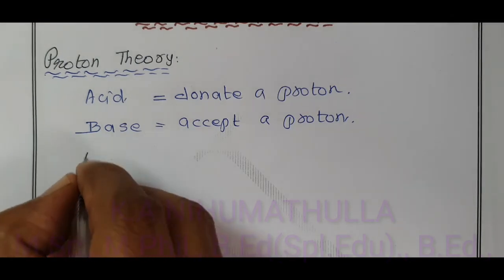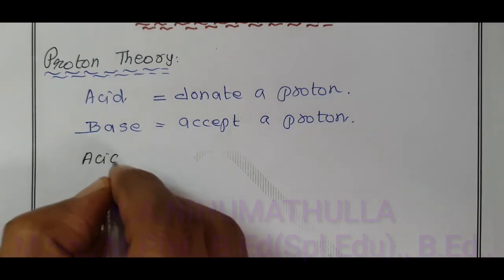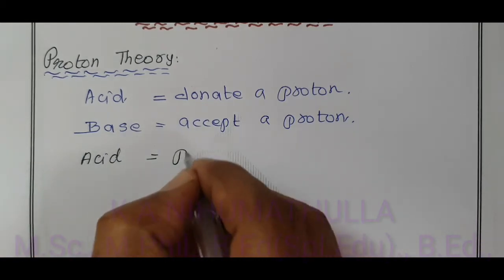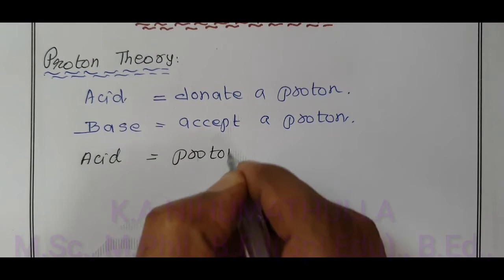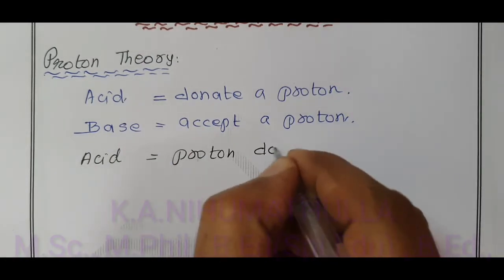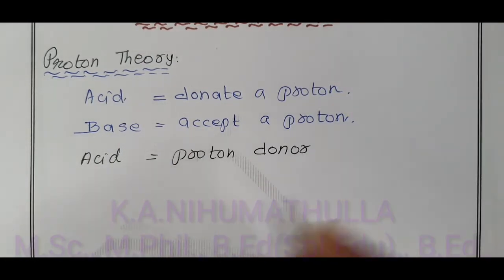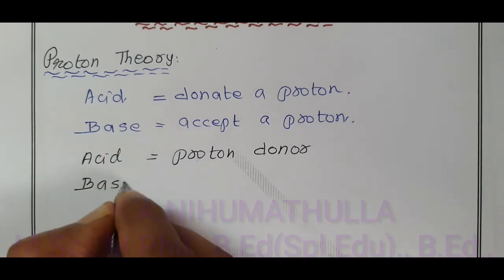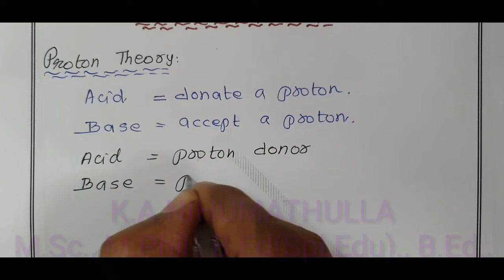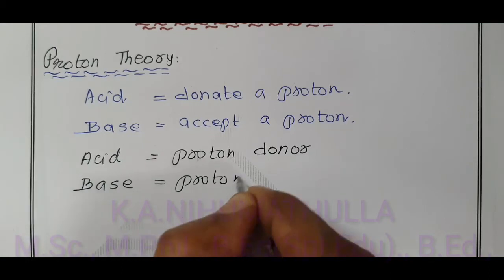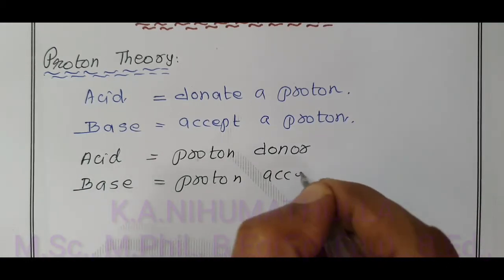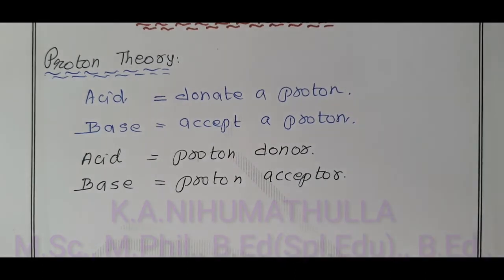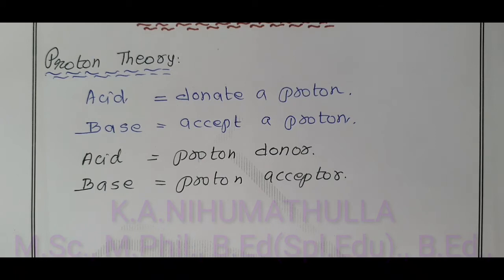Therefore, in other words, we can say an acid is a proton donor, and a base is a proton acceptor.